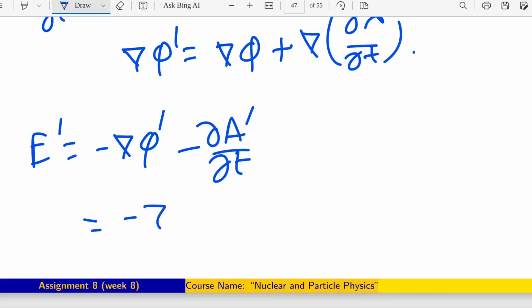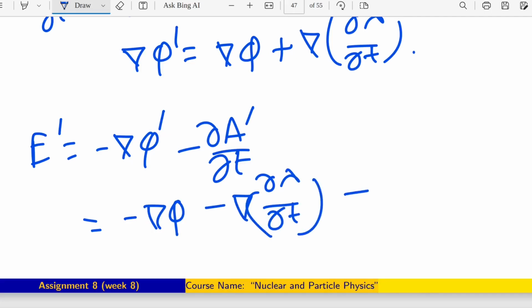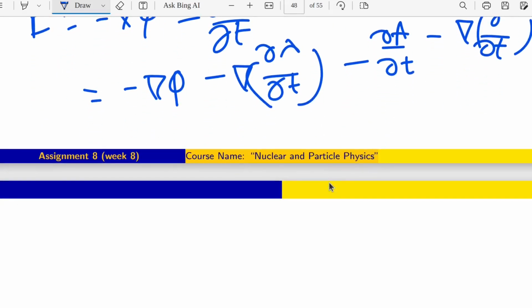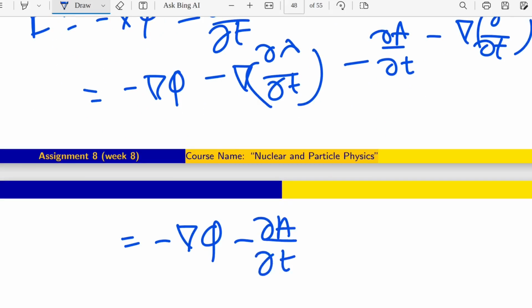then you can see minus this one del A del t minus del lambda del t. So from this you can conclude that it is like this minus del A del t, but here it is minus 2 into grad del lambda del t.